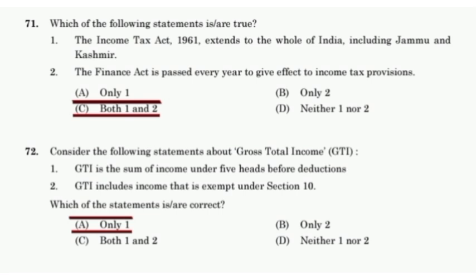Which of the following statements are true? Both 1 and 2 are true. The Income Tax Act 1961 extends to all India including Jammu and Kashmir. The Finance Act is passed every year to give effect to income tax provisions. Consider the following statements about gross total income. Only statement 1 is correct. Gross total income is the sum of income under the 5 heads before deductions.